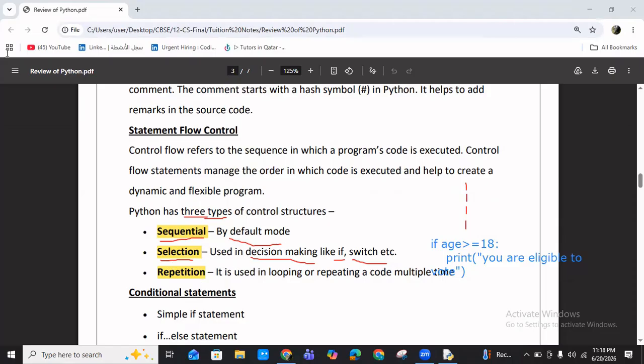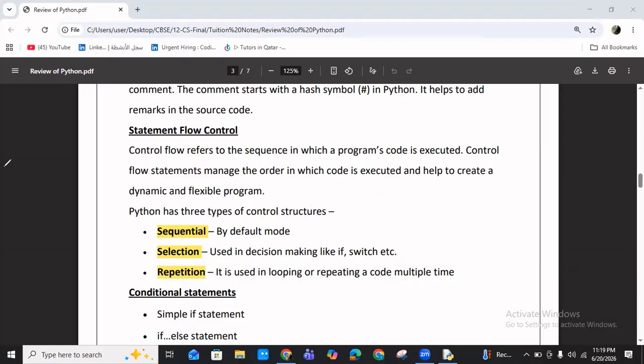Then the third one is the repetition statement. Repetition means looping. Looping means the same statement will repeat n number of times. It is used for looping or repeating the code multiple times. Just for example, if you want to print 100 numbers, years back we used 100 print statements. Sometimes you need 100 or more print statements to print 100 numbers. Instead, by using a loop, with a single print statement, you can print 100 numbers. I will show you one example here.